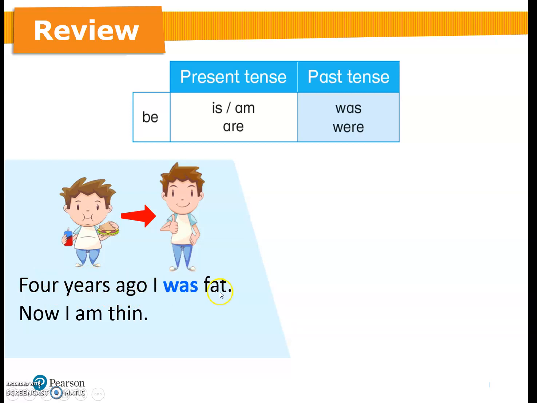I was fat. We use past tense, so with I, we use was. Now, that means the present. Now, I am thin. We use am.